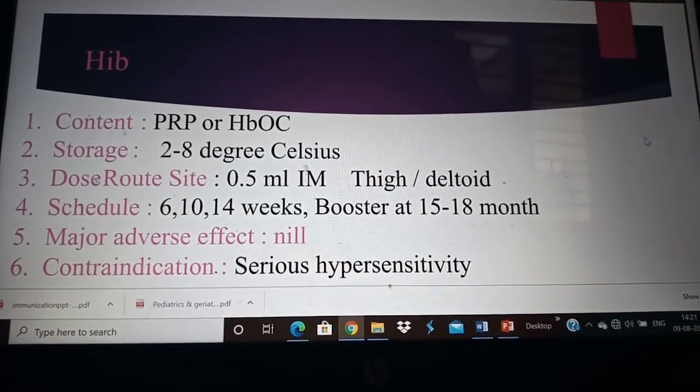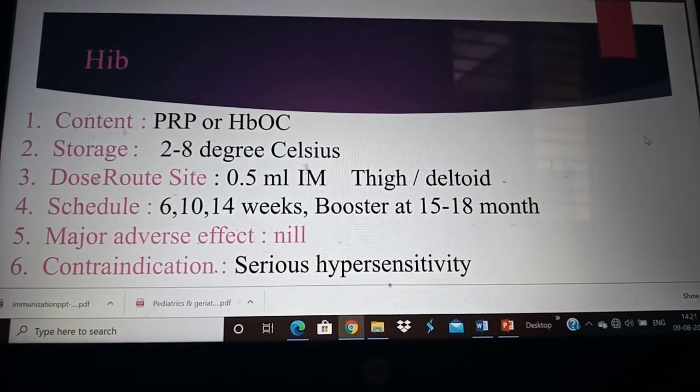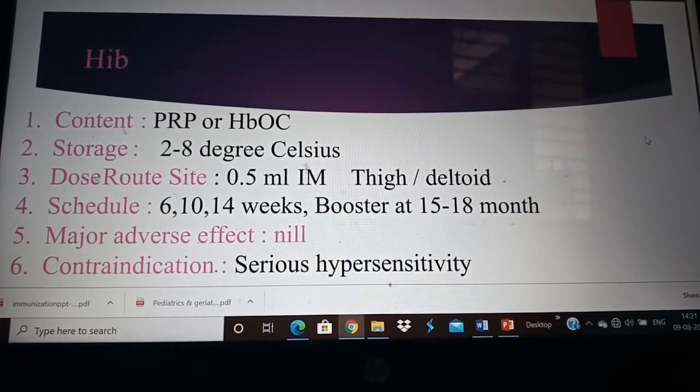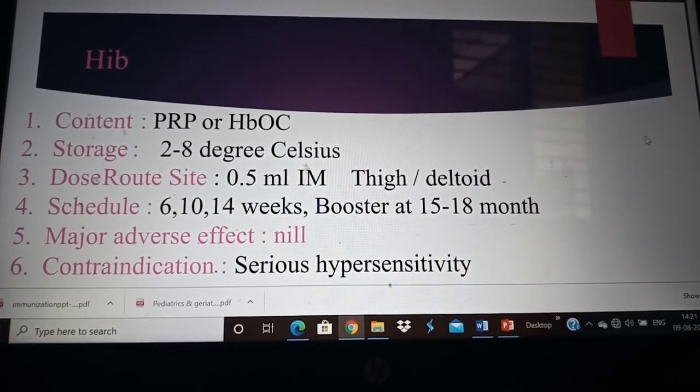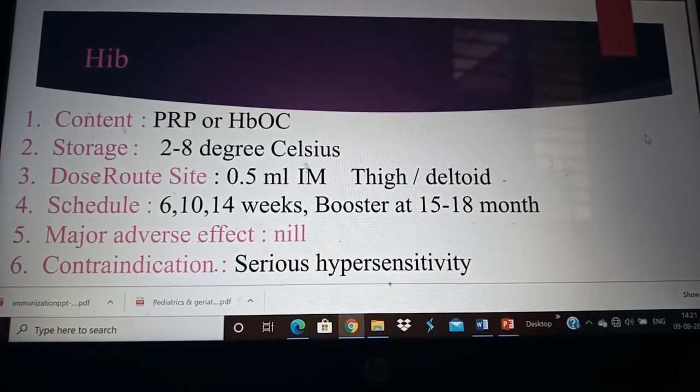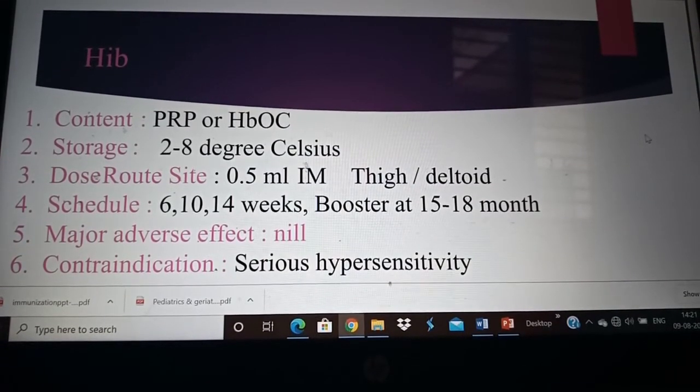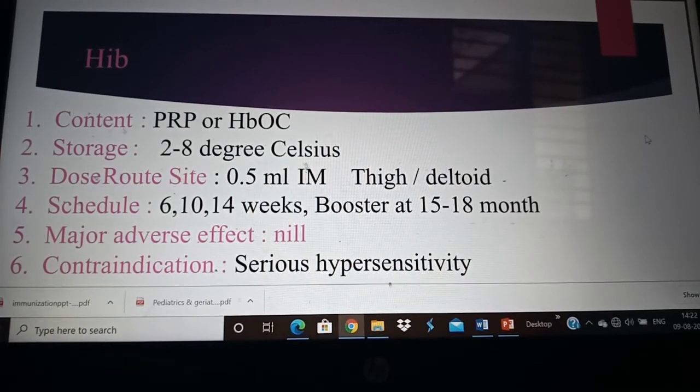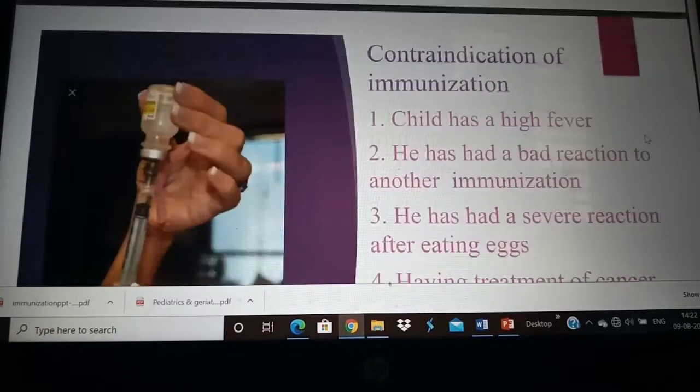Hib vaccine is mainly given to prevent meningitis and pneumonia. The storage is between 2 to 8 degrees Celsius and it is given as 0.5 ml intramuscularly over the thigh, over the vastus lateralis at 6, 10, 14 weeks and a booster at 18 months. So there are no major adverse effects. It has to be given within 2 years of age. Hib vaccine contraindication is serious hypersensitivity reaction.